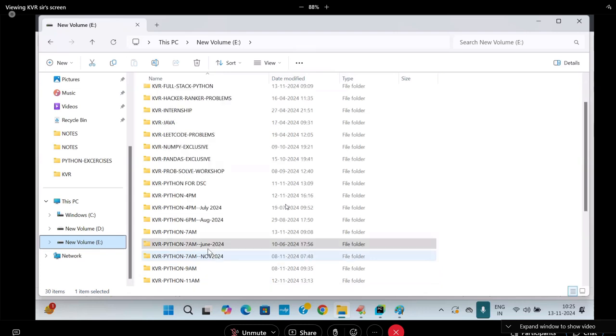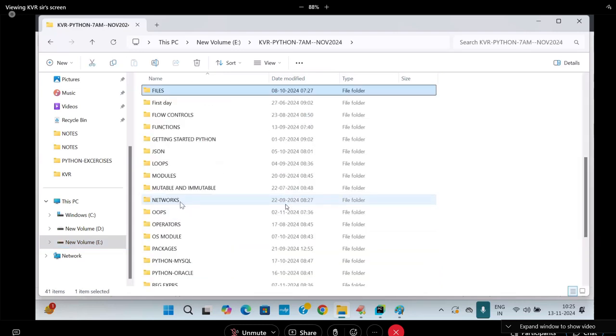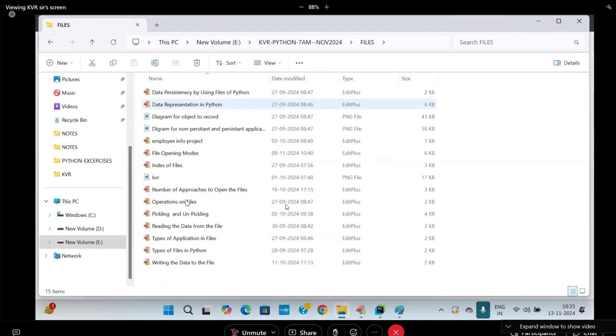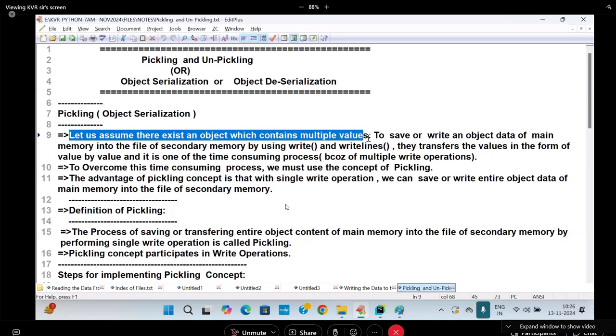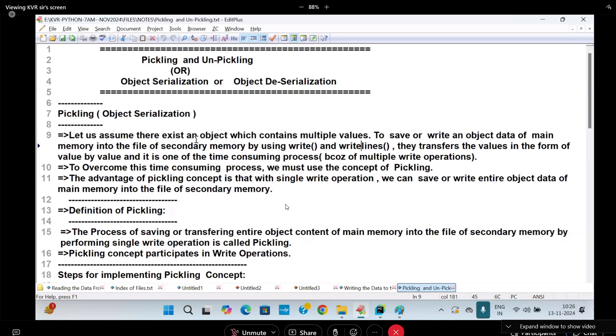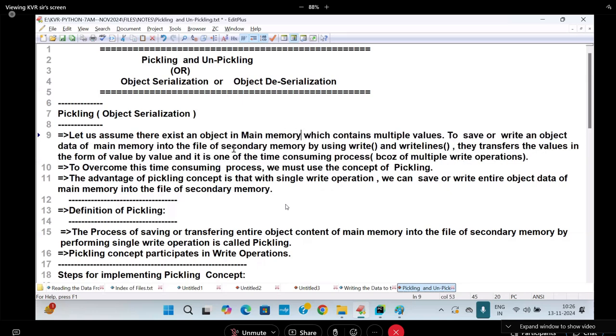I'll go to this place here. Carefully try to follow. There is a files concept available. The pickling concept, I want to go for it. Pickling and unpickling. Carefully read out, all of you. Start. Let us assume there exists an object which contains multiple values. Let us assume there exists an object in main memory. Of course, I need not write this because I already said in the beginning, objects reside in main memory only. It contains multiple values.